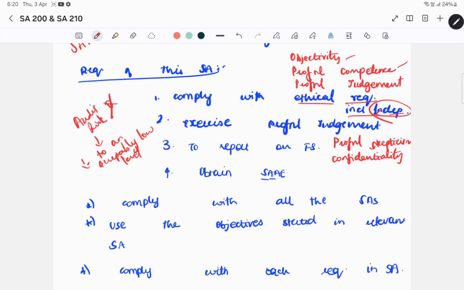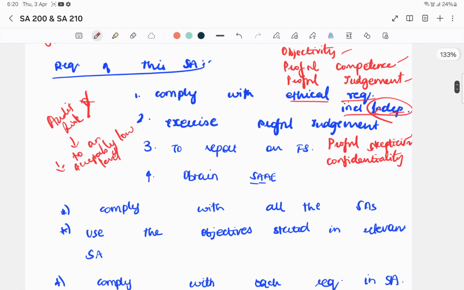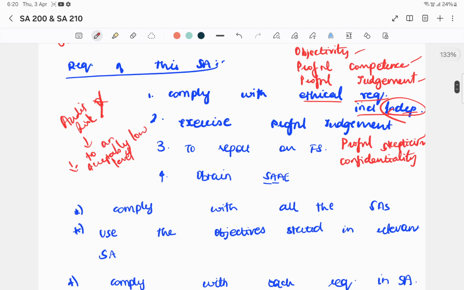Professional competence means that when you're performing an audit, you need to have the necessary competence, capabilities and skills to perform it. Professional judgment is applying skills, training, knowledge and experience to perform the audit. Professional skepticism is having an attitude of questioning mind. If there's any conflicting or contradictory evidence, or you suspect any potential area of fraud or misstatement, you have to be very skeptical.